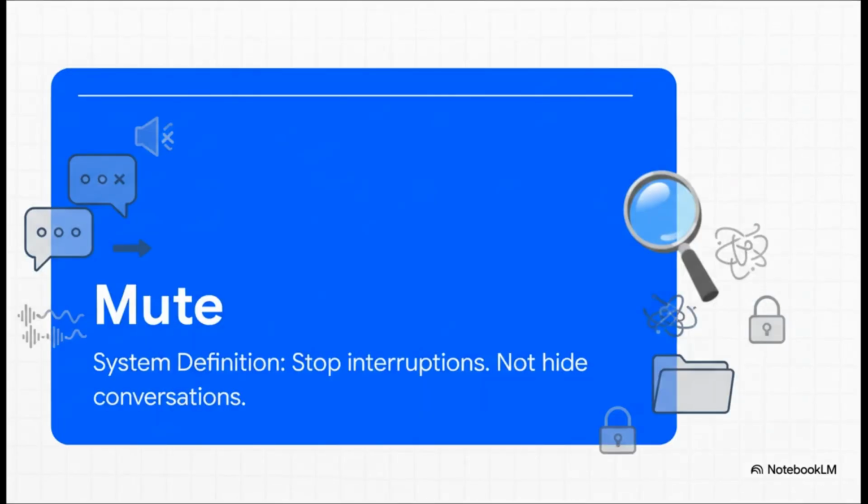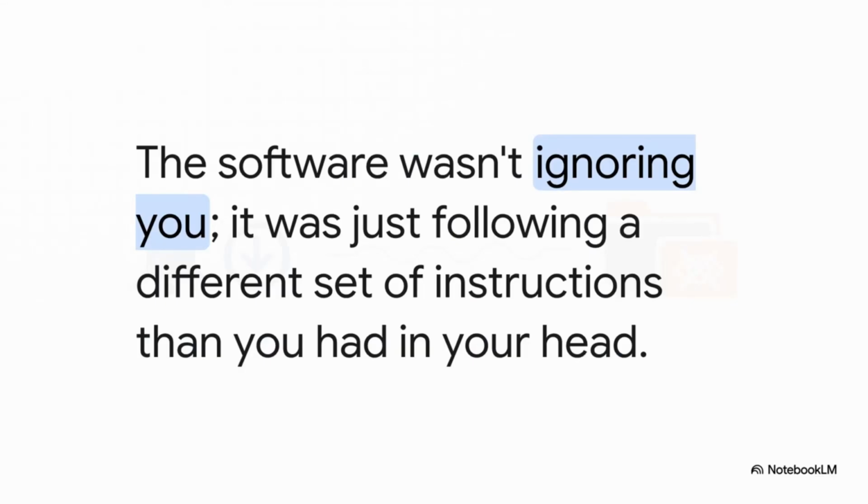And that really gets to the heart of the whole thing. For us humans, mute is a big, broad idea. But for the system, it's a tiny, narrow command. Its definition is simple: stop the pings and banners. It is not hide this conversation. So even though it feels completely wrong, and maybe even a little broken, the software's behavior is actually perfectly logical. It's totally consistent with its own rules. It wasn't ignoring you at all. It was just following a very different, much simpler set of instructions than the one you imagined in your head. And that explains why that muted chat keeps popping back up.